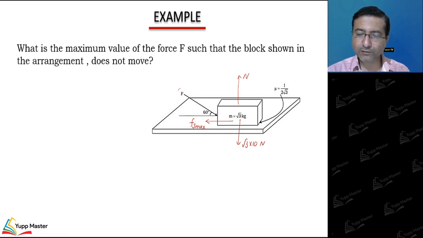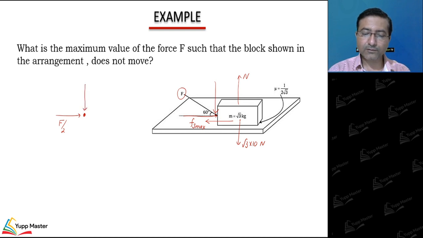If I resolve this force in two directions, this is what we are getting. So F cos 60 degrees is F by 2, and one component in this direction, another component in this direction, right?